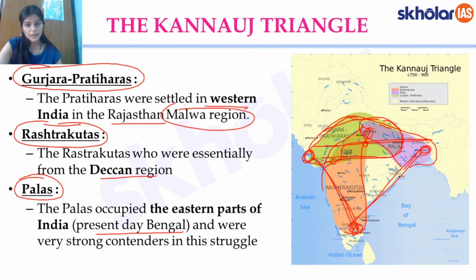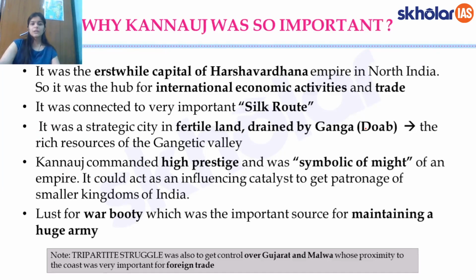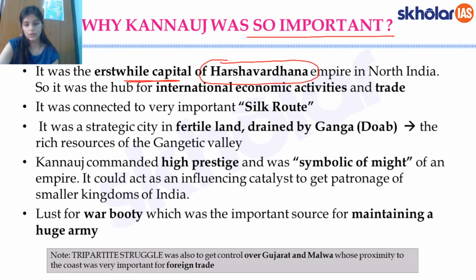Now, let's try and understand, as I said in the beginning, why was Kannauj so important? What is this big deal about Kannauj that everybody wanted to control the city? First of all, we should remember from our previous lessons that Harsha had set up his capital in Kannauj.